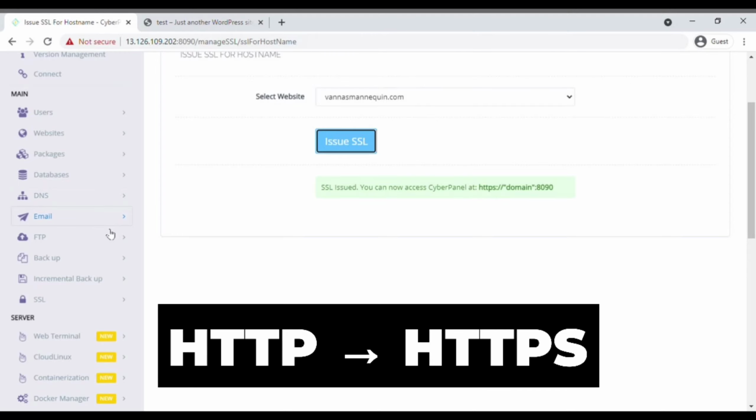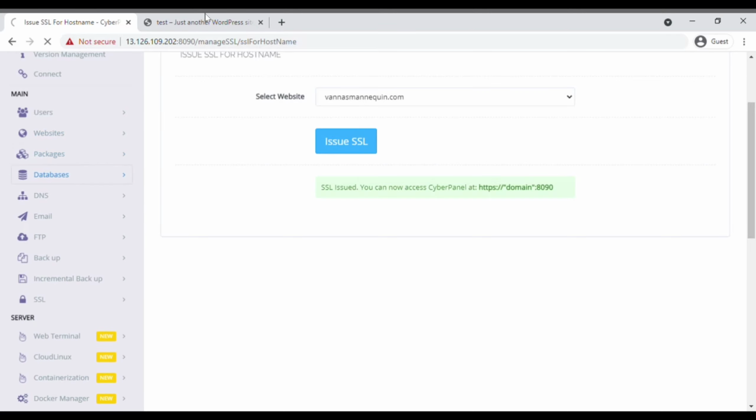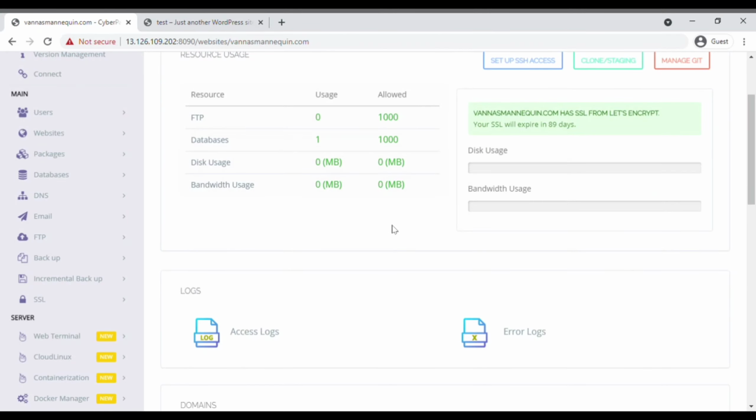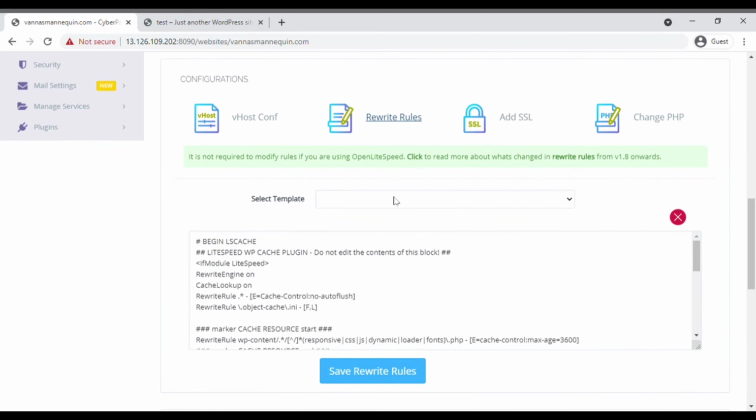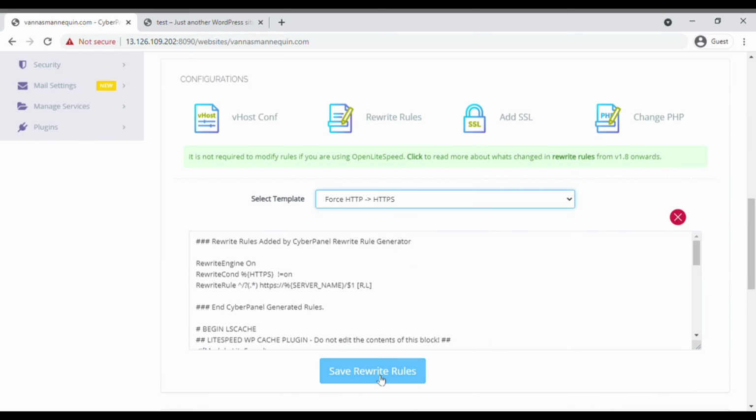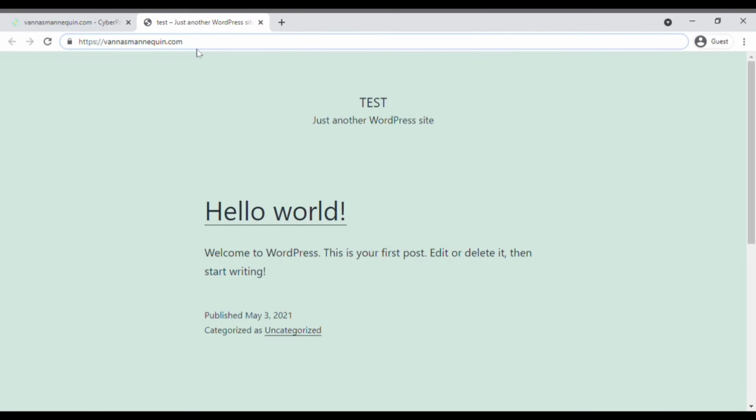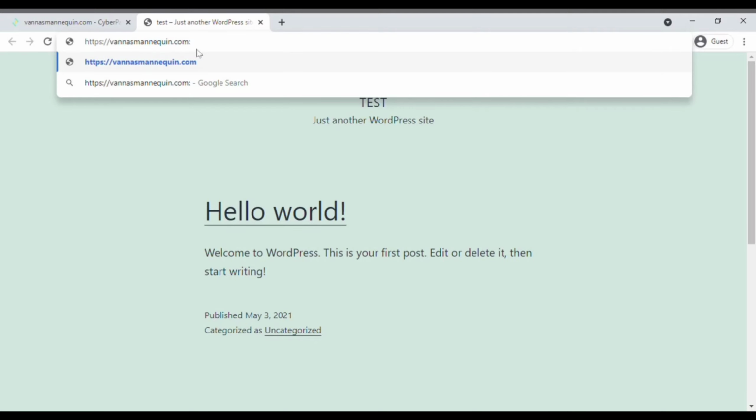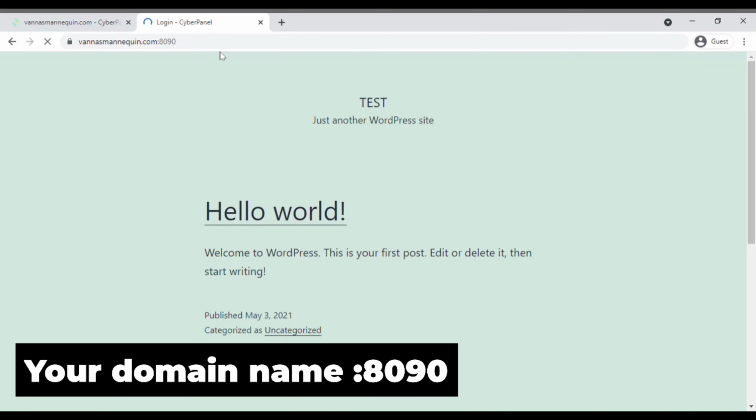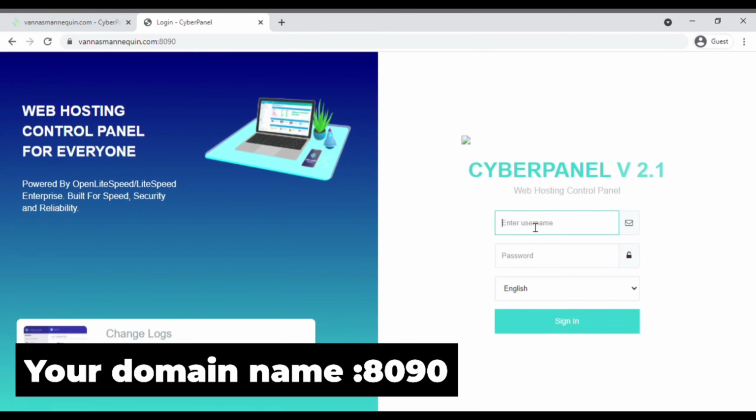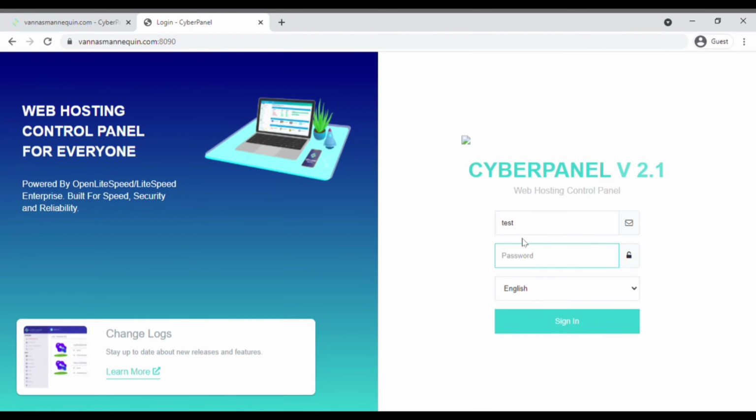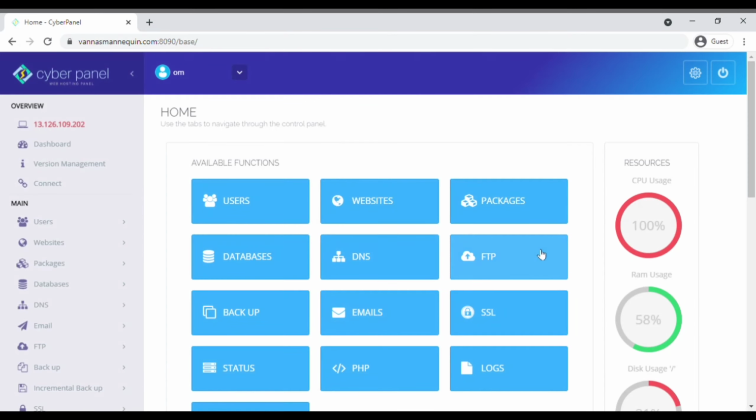Now we are going to redirect HTTP to HTTPS. For that, go to Websites, click on List Websites, go to the dashboard and now click on Rewrite Rules. After that, in Select Templates, select Force HTTP to HTTPS and click on Save Rewrite Rules. If you refresh your website, as you can see that we have successfully installed the SSL certificate and have redirected it to HTTPS. If you add :8090 to your website, you can access the dashboard. Enter the new username and password that we have created and just click on Sign In. As you can see, we have successfully signed into the dashboard.